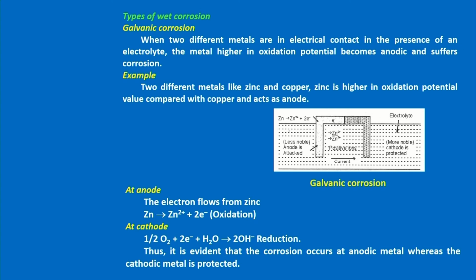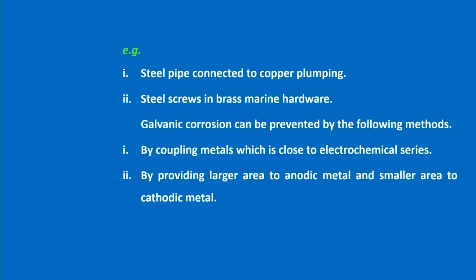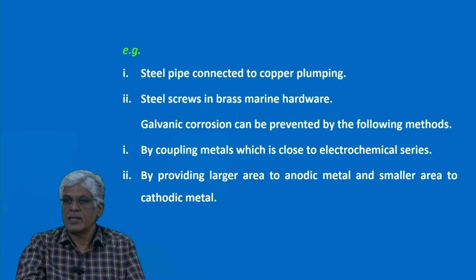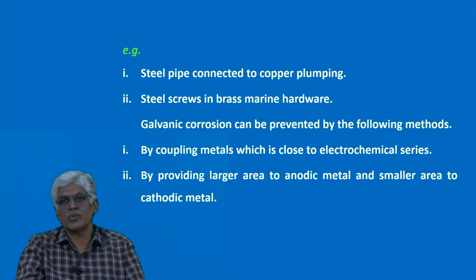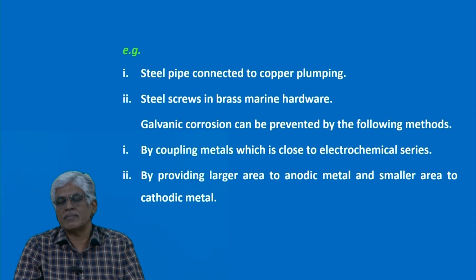When two dissimilar metal combinations are partially exposed to moisture, this is one type. And in this type, I am giving some examples: steel pipe connected to copper plumbing, steel screws in brass marine hardware. Okay. Then how should galvanic corrosion be prevented? What are the methods? Better we should not select two dissimilar metals to design equipment or something. And if there is a must for selection of two metals to design anything, then we should select metals which are very close in the electrochemical series.